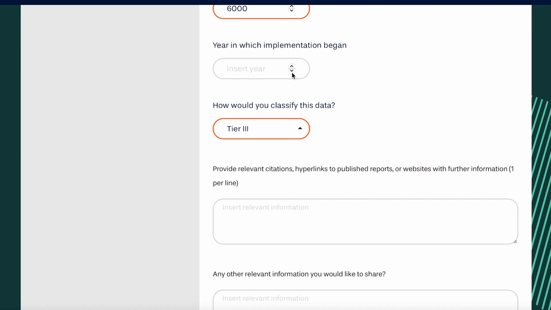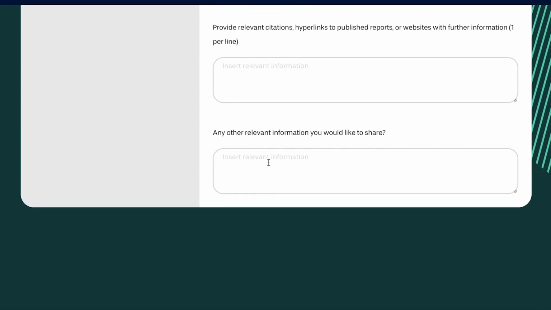You can also indicate the year that implementation began and provide links to any relevant sources, as well as additional information you might want to share. By identifying the area of land under restoration, this indicator tells us how effectively pledges are being met.